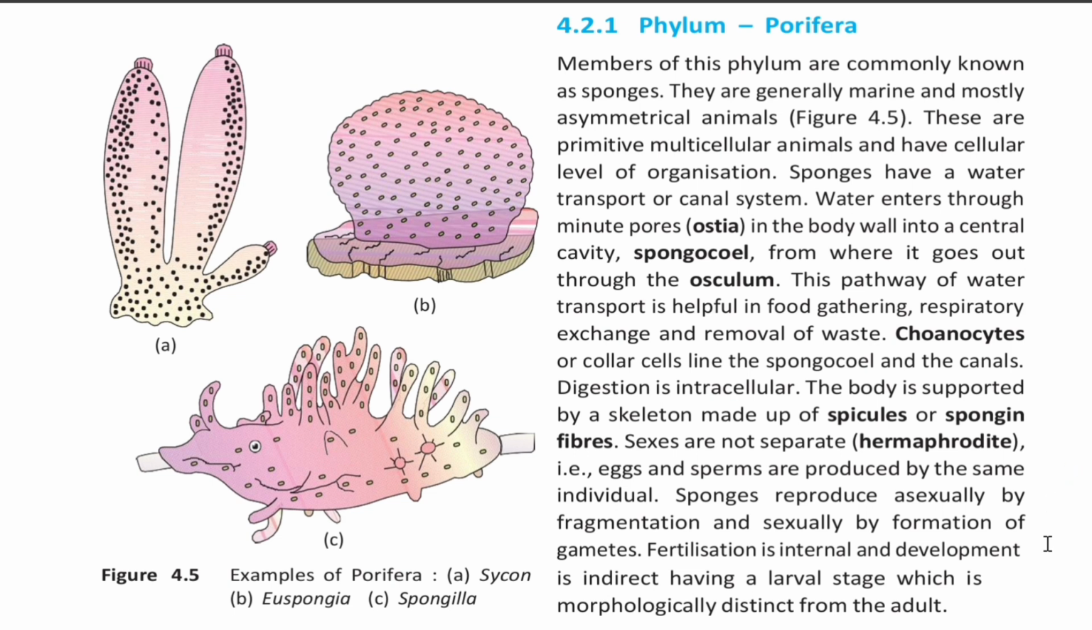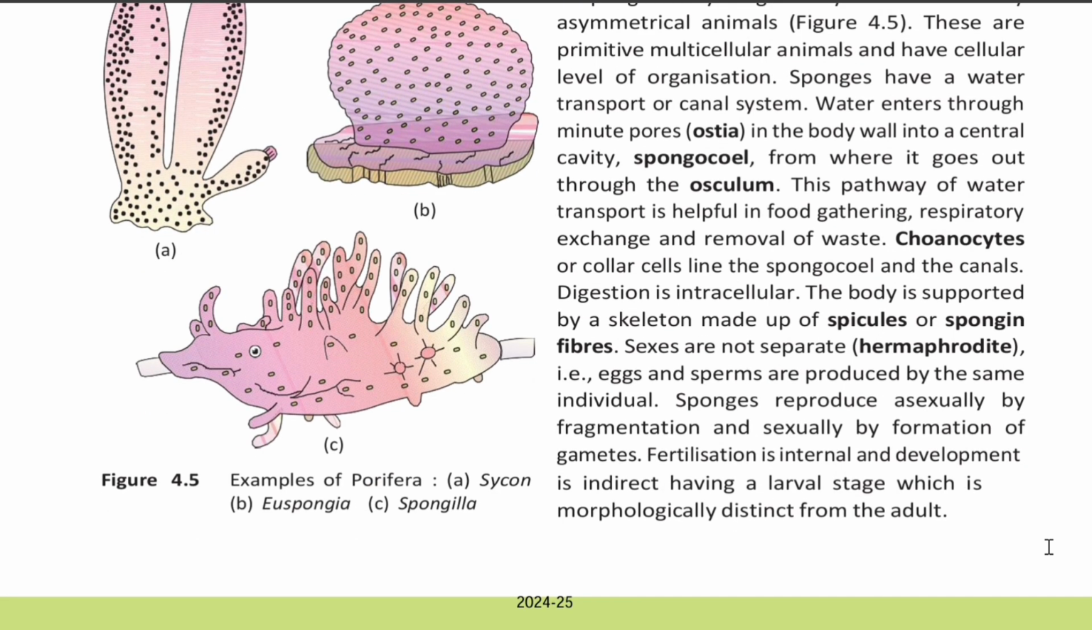Sexes are not separate, that is hermaphrodite. That is, eggs and sperms are produced by the same individual. Sponges reproduce asexually by fragmentation and sexually by formation of gametes. Fertilization is internal and development is indirect, having a larval stage which is morphologically distinct from the adult.